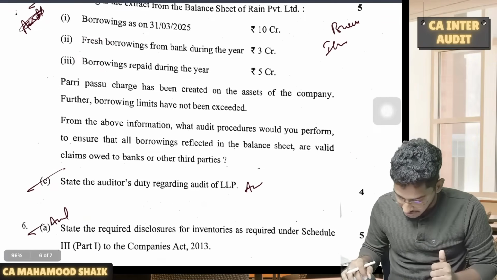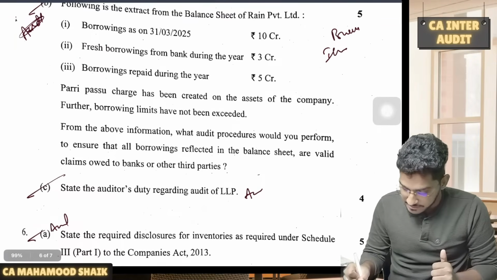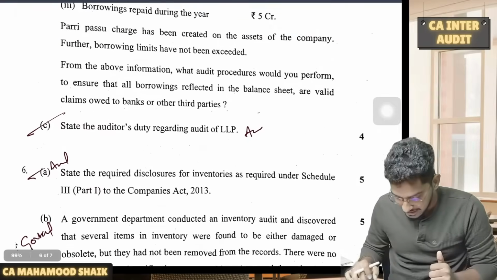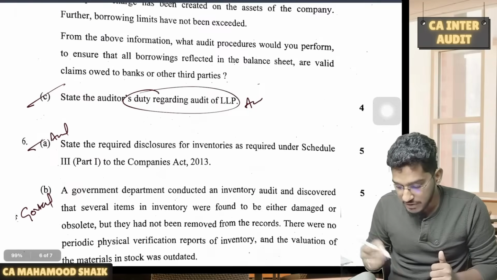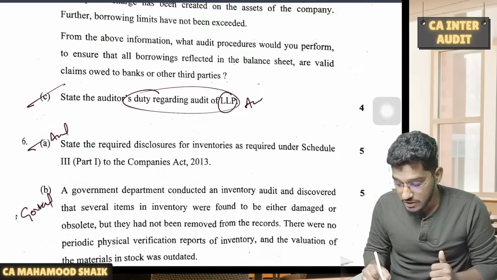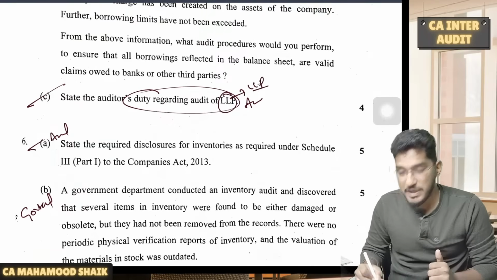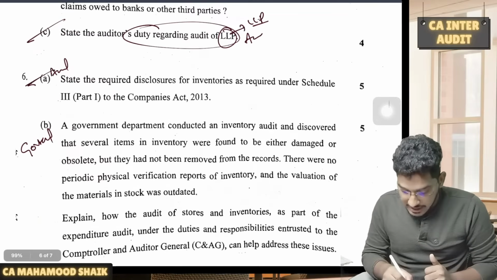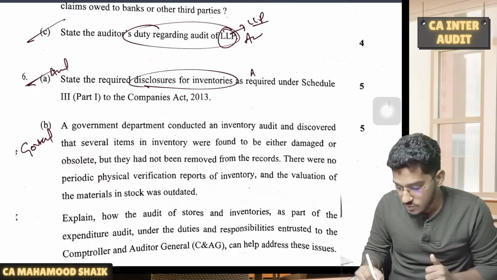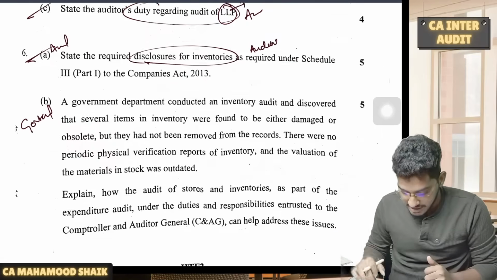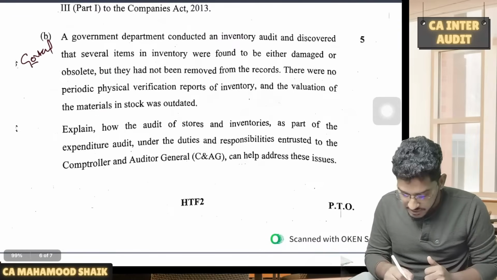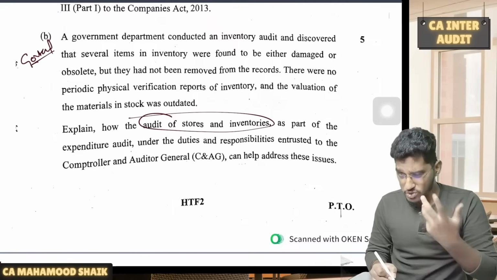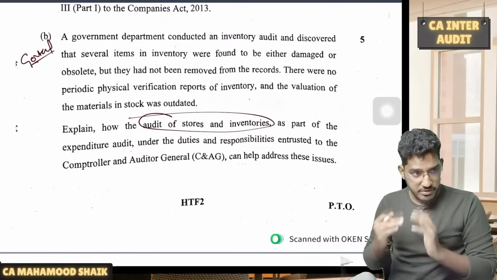Then we have the question regarding how to conduct audit of the borrowings. This is a question from audit of items of the financial statements, how to conduct audit of the borrowings. That's what they are asking you here. Then one question from audit of various entities. What are the auditor's responsibilities with regard to audit of LLP? So audit of various entities. This is what the question related to. Next one. Then they are asking disclosure requirements of inventories. Once again from audit of items of the financial statements. Next one, we have a question regarding government audit regarding how to conduct audit of stores and inventories. So government audit, straightforward question.